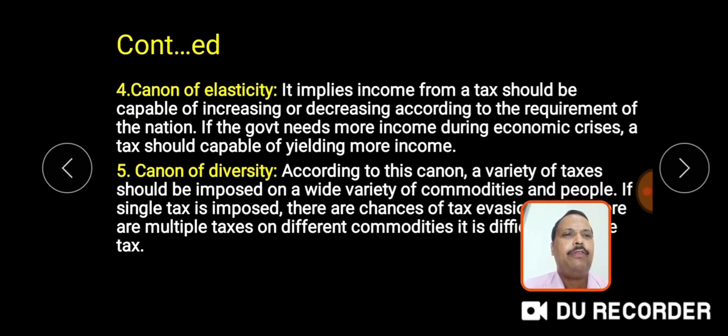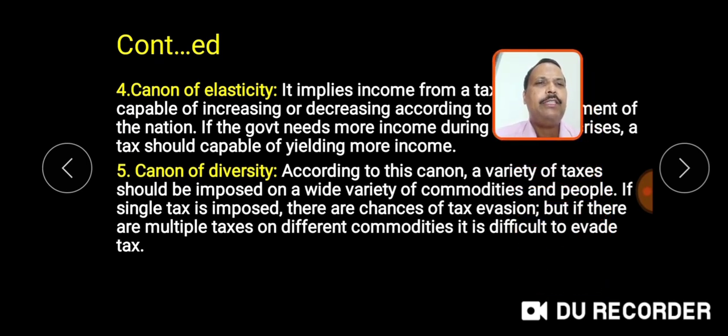Next one, canon of diversity. According to this canon, a variety of taxes should be imposed on a wide variety of commodities and people. If a single tax is imposed, there are chances of tax evasion. But if there are multiple taxes on different commodities, it is difficult to evade tax.